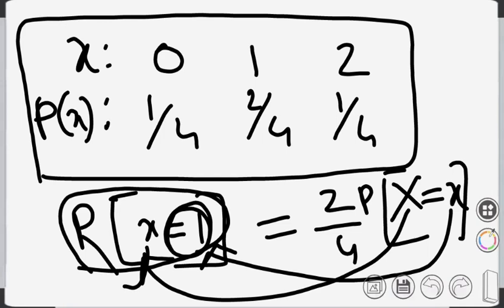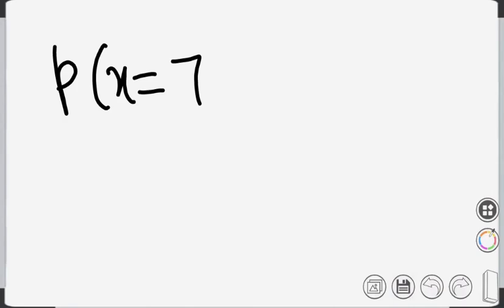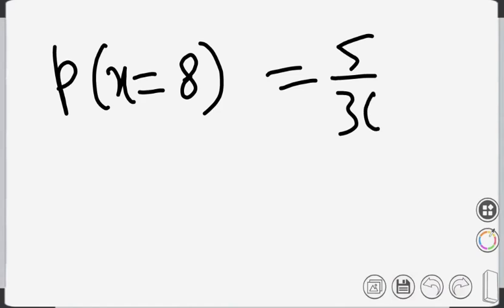If I ask what is the probability that X equals 7 or X equals 8, where X denotes the sum of the faces when two dice are thrown together, I think this is 5 by 36. We have done it yesterday.